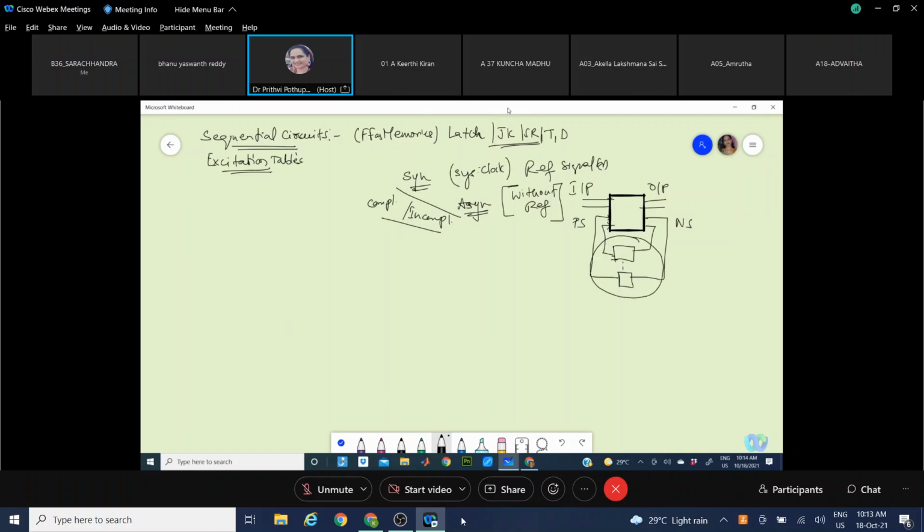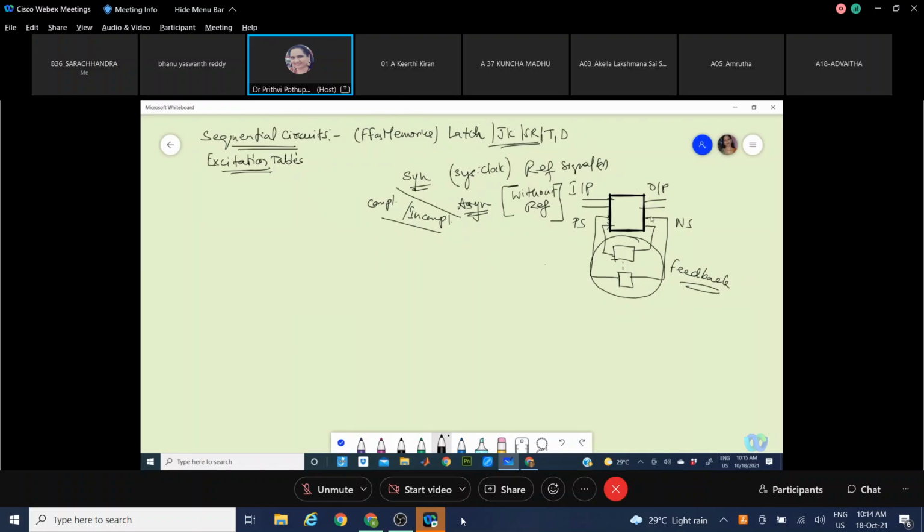With the help of the excitation tables, we'll be deciding what is the input that has to be given to the memory element, that is your feedback path. And from that, we will be taking the input combinations versus the present status.